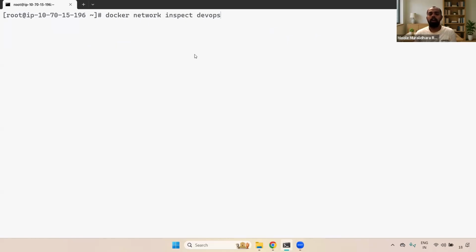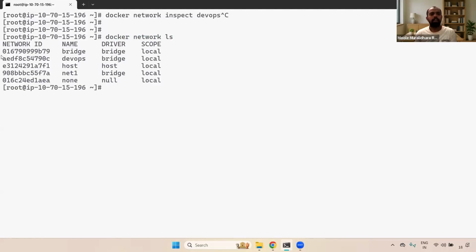Now the final command is how do we remove unused networks. Unused networks are ones you have created but haven't connected to any container; those networks will be deleted. Now if you see here, docker network ls command, we have a total of 5. 3 are the default ones, and 2 we have created: one is DevOps and the second one is net1. These 2 are created, but we haven't connected them to any container.